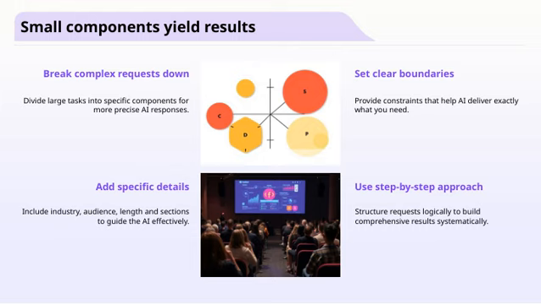Lastly, adopting a step-by-step approach makes your requests more logical and structured. By building your prompts systematically, you can develop comprehensive and well-organized results. All these strategies together help us harness AI's potential more effectively, leading to better outcomes in our projects.